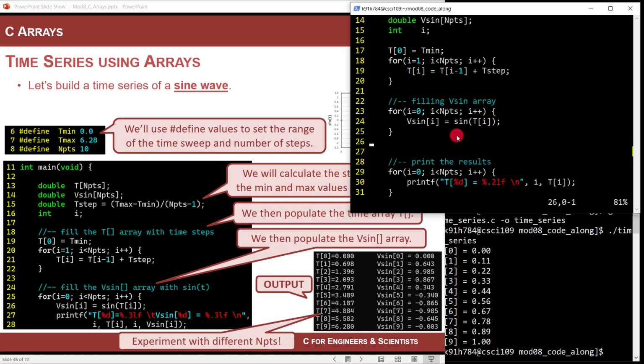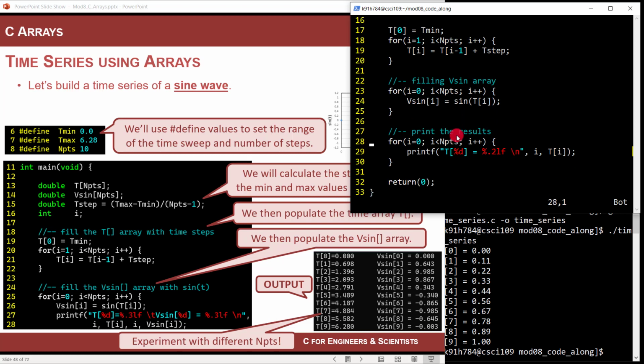Now I can print the results down here after everything is filled up. I filled t with time, and I filled vSine with sine. Now I'm going to come down here. After you print the time, print a comma and then vSine.